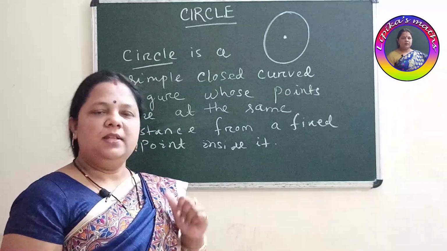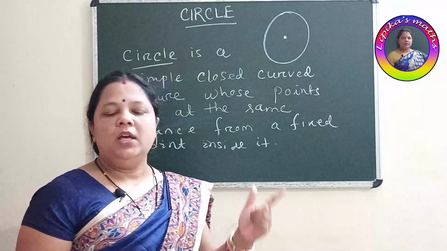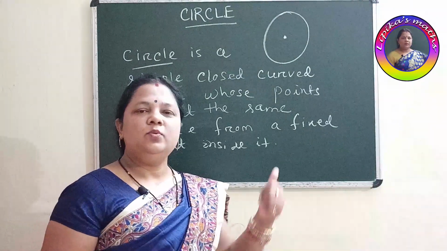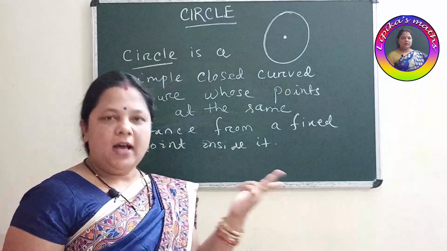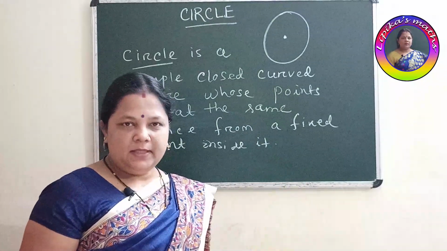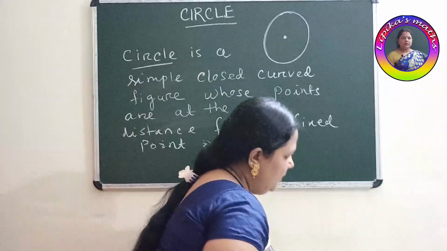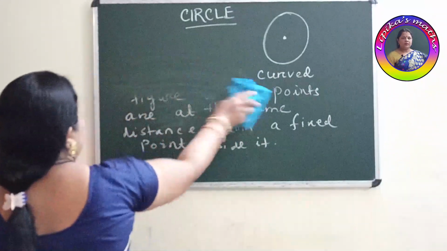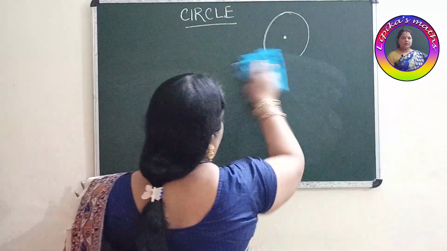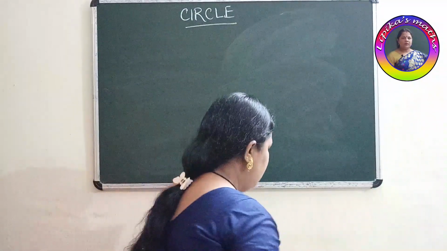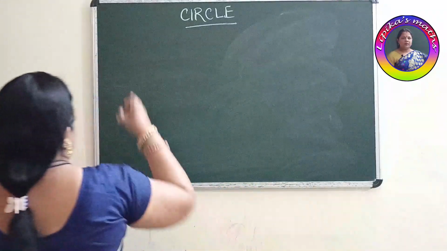Number 1, diameter. Number 2, chord. Number 3, arc. Number 4, semicircle. And number 5, circumference. Clear? So today we will discuss the terms related to our circle.